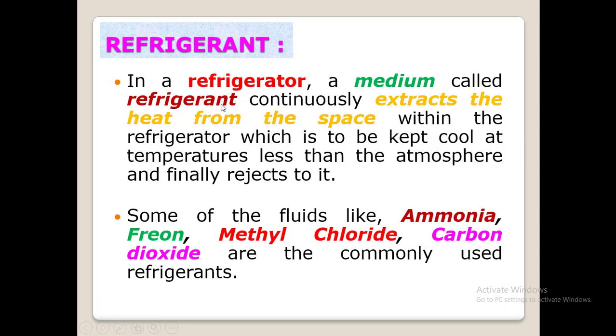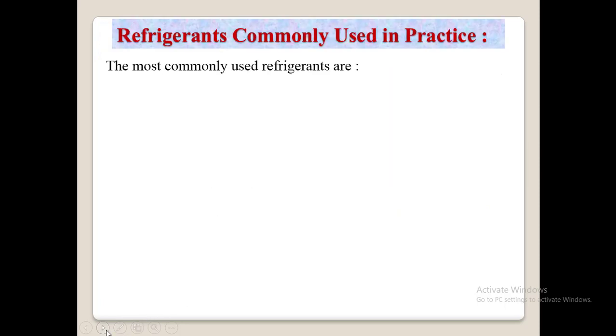So it's a medium which is used to absorb the heat. Next, some of the fluids like ammonia, freon, methyl chloride, carbon dioxide are the most commonly used refrigerants. These are some of the refrigerants you can remember. Ammonia is a refrigerant, freon group of refrigerants are there, methyl chloride refrigerants, and carbon dioxide is also a refrigerant. So we have a few more refrigerants. Let us see which are all the refrigerants, and we will discuss one by one.